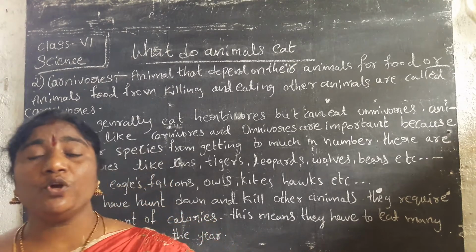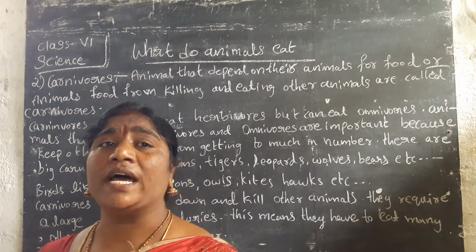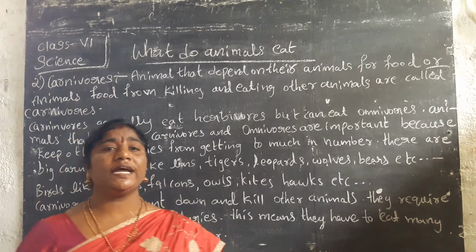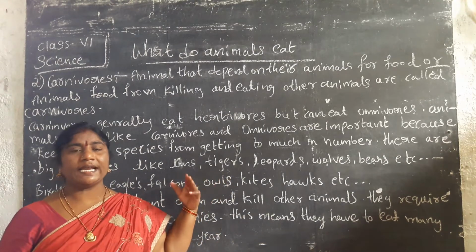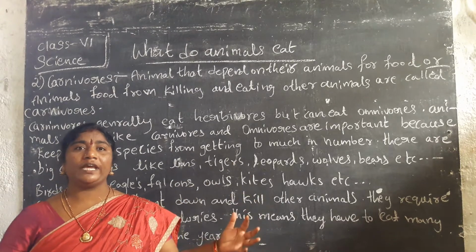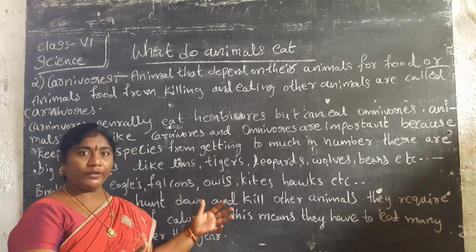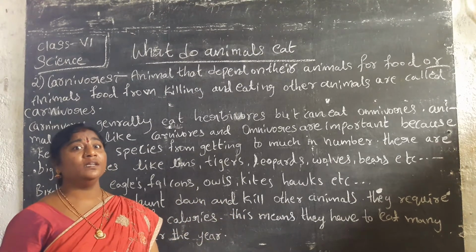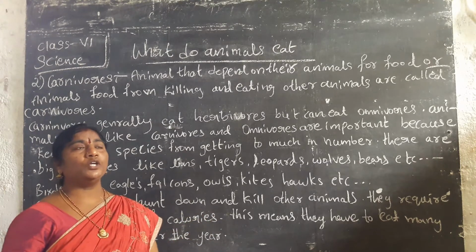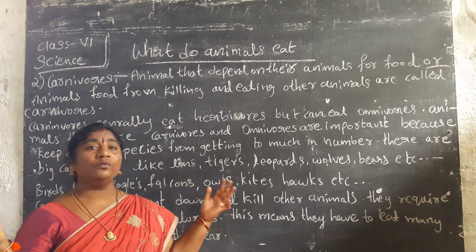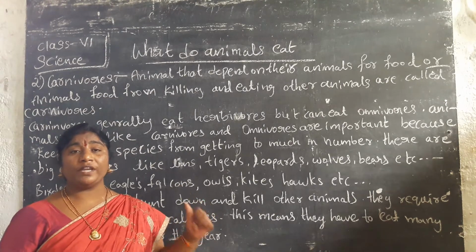When we go to the forest, we see carnivorous animals like tigers and lions hunting a group of bears, deer or cows. Why do they hunt a group of animals and not just one?